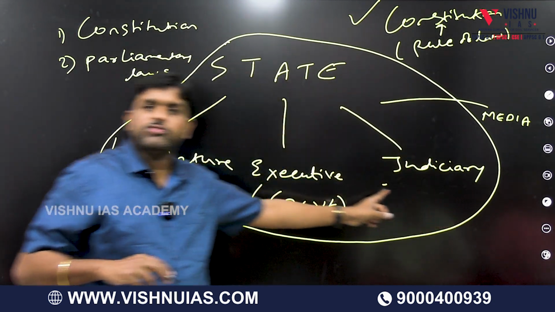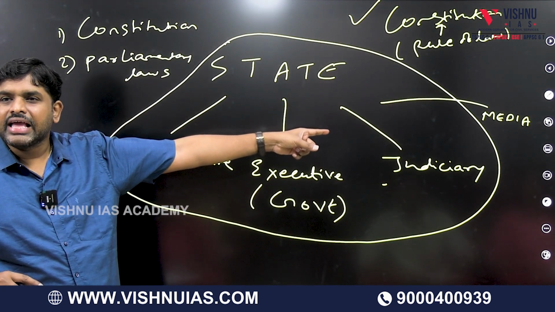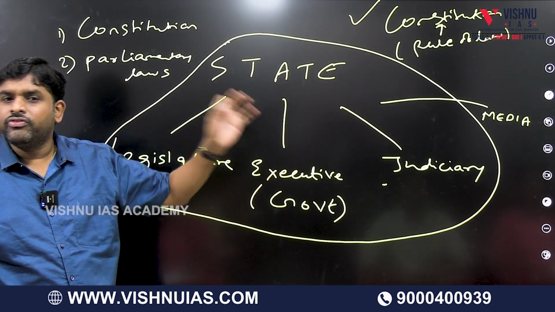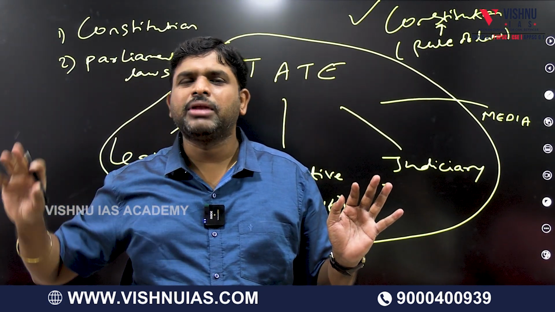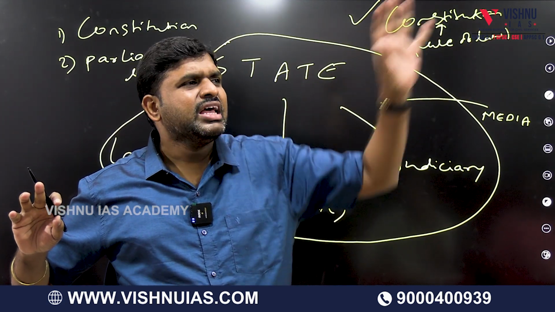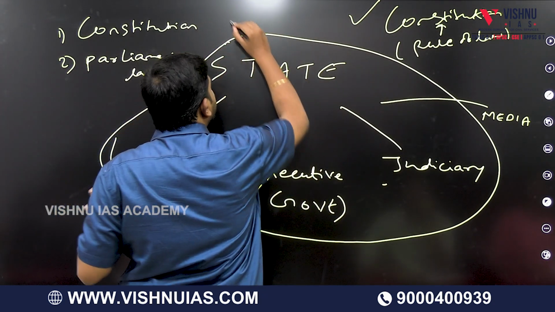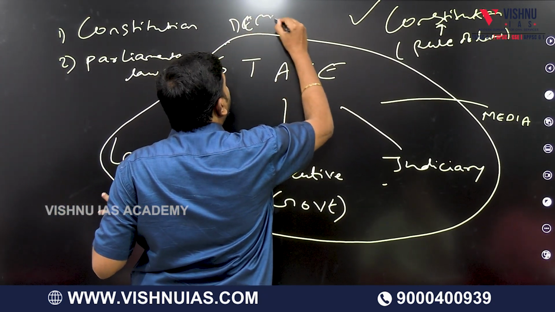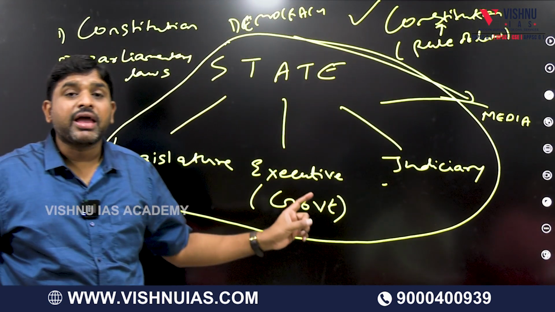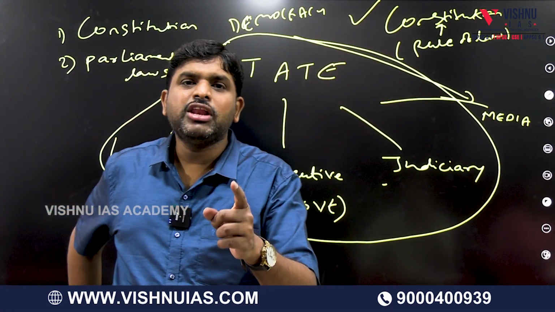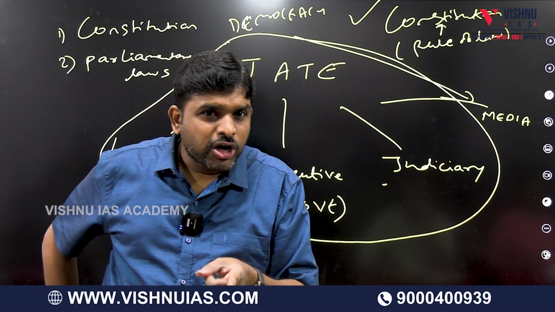For the functioning of the judiciary, executive, and legislature, the big role is played by media. So media is the protector of democracy. Sir, where violations are happening, the rule of law is not being applied properly. These systems all ensure what? Democracy. So, who is the protector of democracy? Media. If media is biased, then democracy will be compromised.